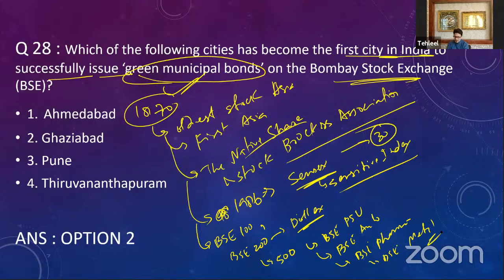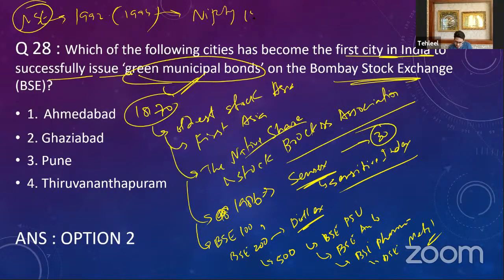It is the oldest and the first in Asia. After that, you have NSE as well, National Stock Exchange. It is the youngest of the stock exchanges. It was developed in 1992, but it started its operation from 1994. Now, the index of NSE is Nifty. You already know that. Nifty 50.